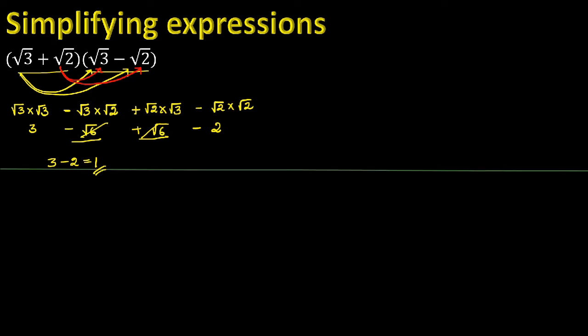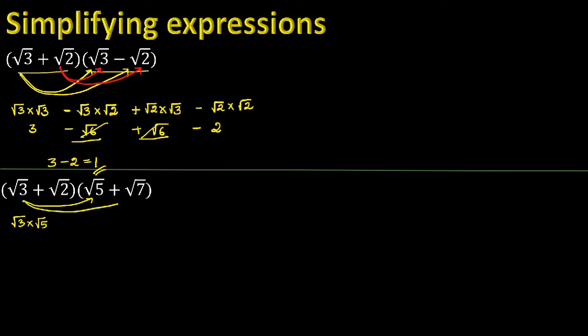This is how we simplify expressions. See one more. Root 3 plus root 2 into root 5 plus root 7. Multiply first term with the first term. Then first term with the second term. Root 3 into root 5.